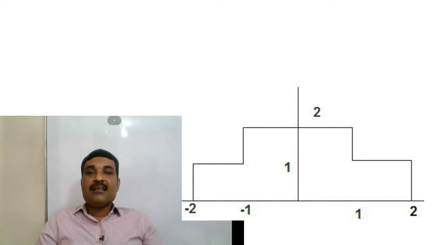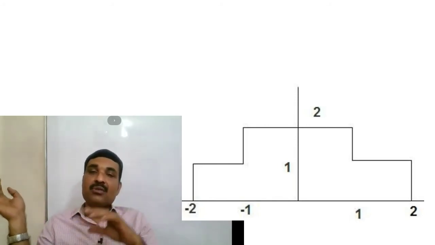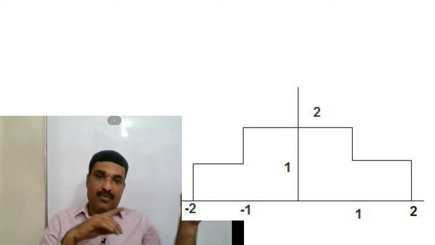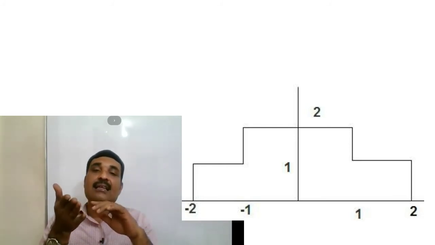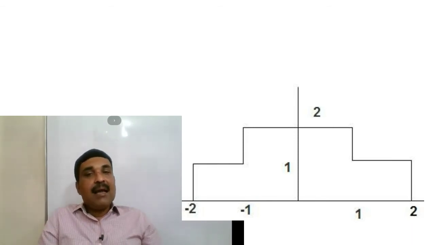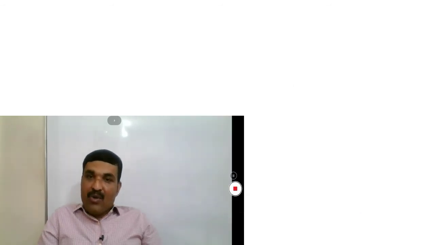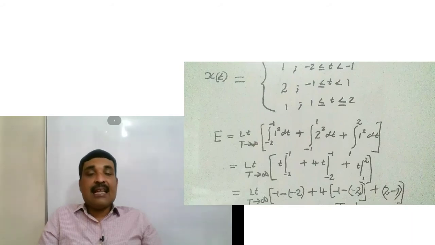Now consider this question. The signal is defined from minus 2 to plus 2. The value of the signal is equal to 1 for minus 2 less than or equal to t less than minus 1. From minus 1 to 1, the value of the signal is equal to 2. And from 1 to 2, the value of the signal becomes 1 again. Now we want to find whether the signal is an energy signal or a power signal.